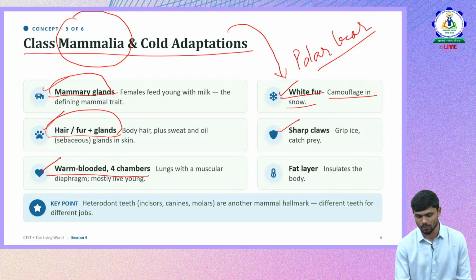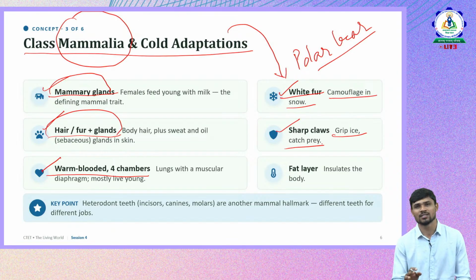Then they have sharp claws for a nice grip over the ice. So ice is very smooth, so they have to have a nice grip. They have to have proper grip to hold and to stand on the ice and do other activities. So for this purpose, they have an adaptation called sharp claws, which will help them to hold and stand properly.